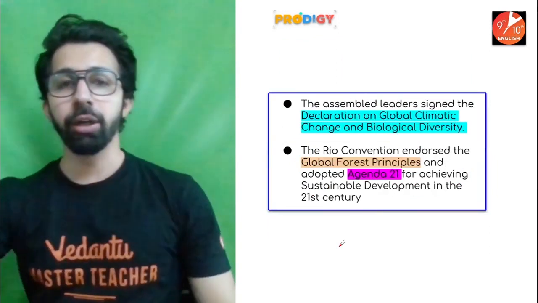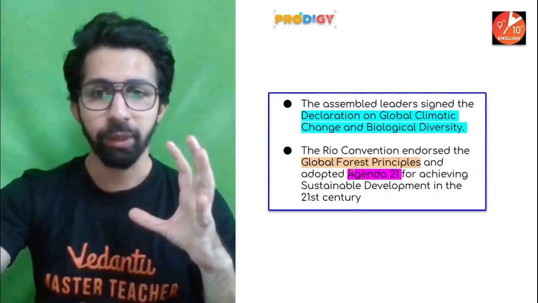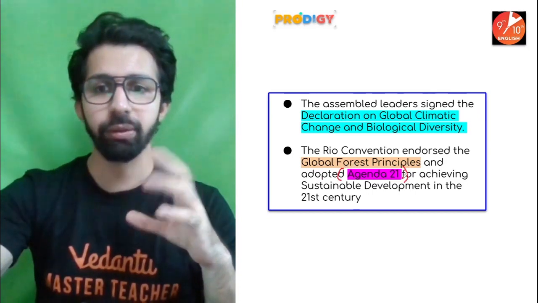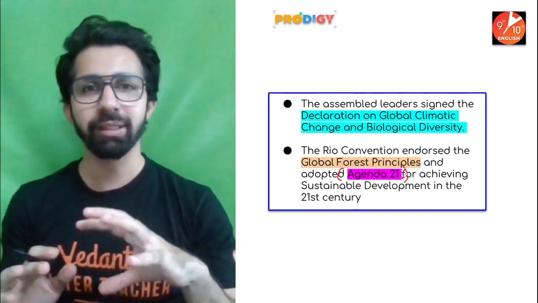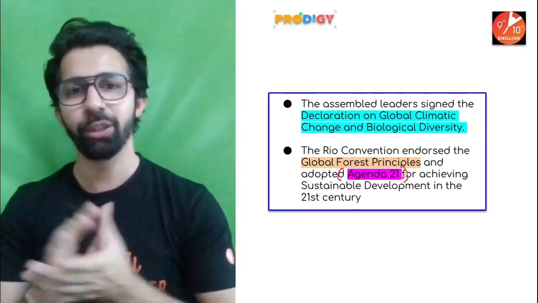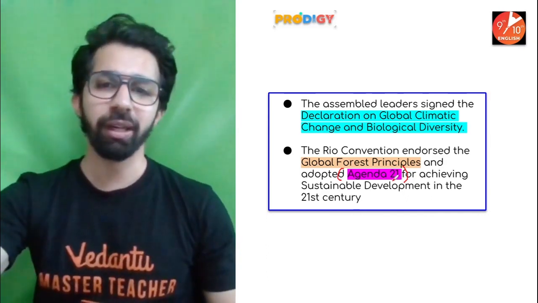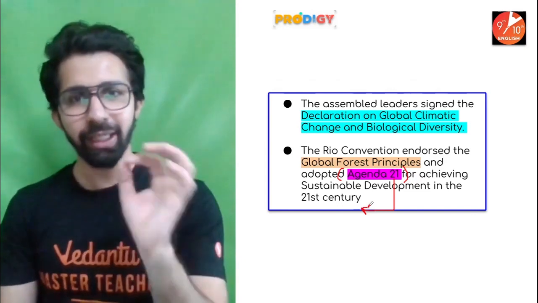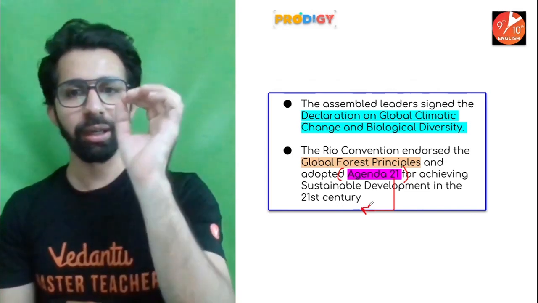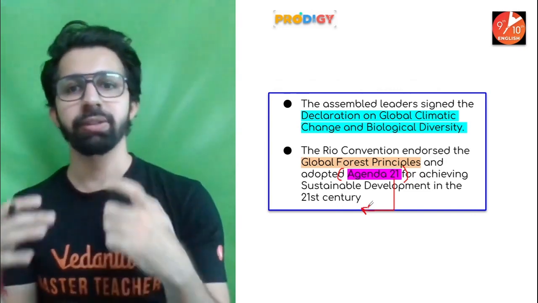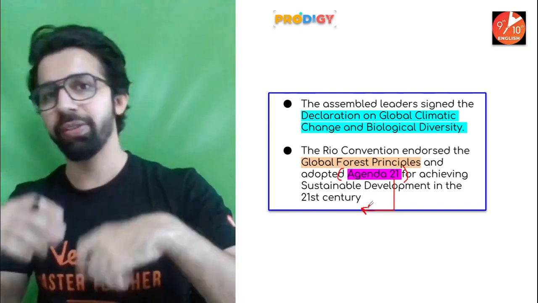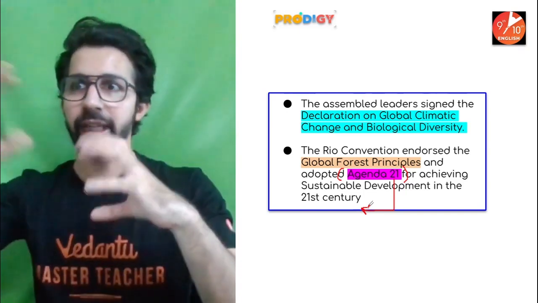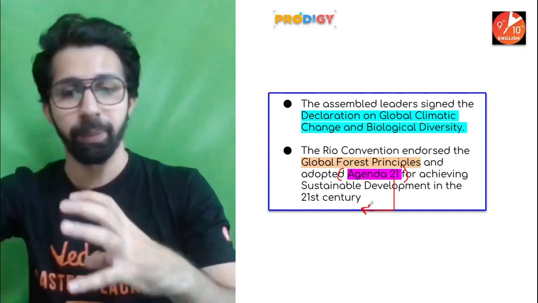Okay. Now guys, during this meeting, Agenda 21 was discussed. So every country accepted the concept of Agenda 21. Now guys, here 21 means 21st century. So every country accepted the concept of sustainable development in the 21st century, and that agenda that we will follow sustainable development.